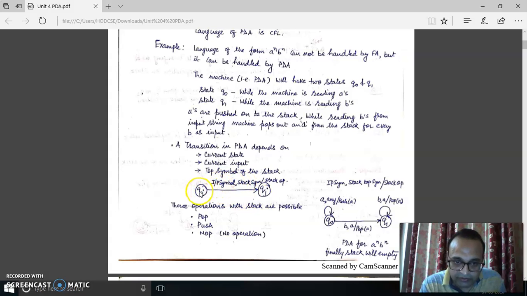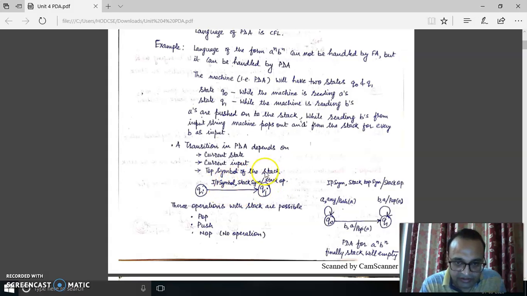One is the input state, that is, the current state QI, then the recently read input symbol, and the stack symbol. Stack symbol means the stack top symbol. It decides a transition from QI to QJ, and it also performs some stack operation, which can be a push operation, a pop operation, or no operation.